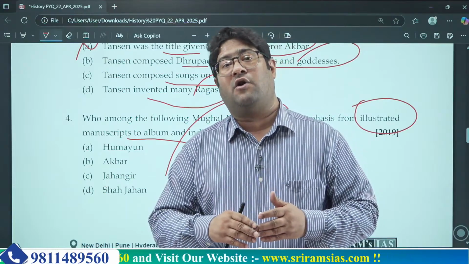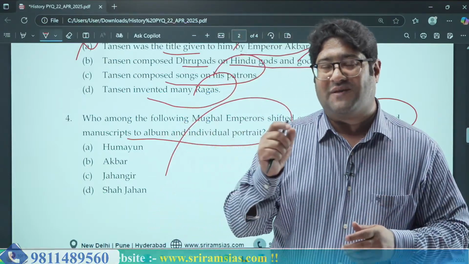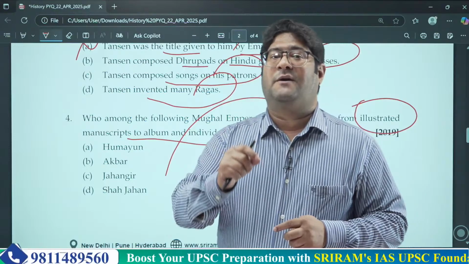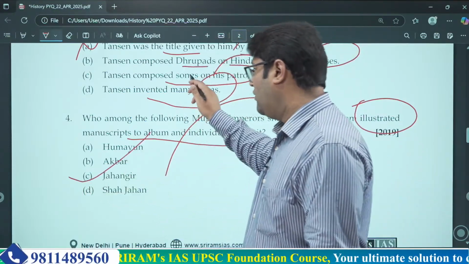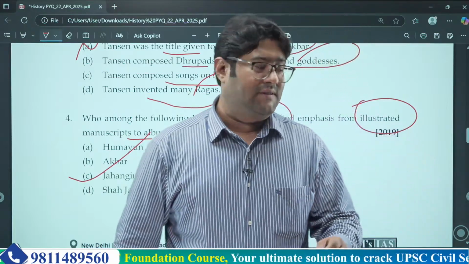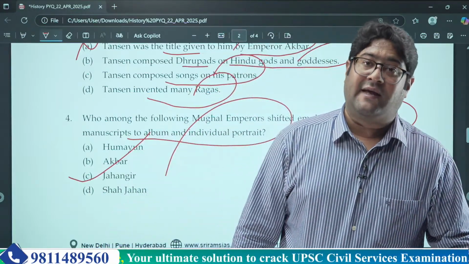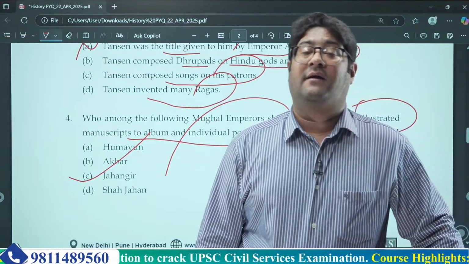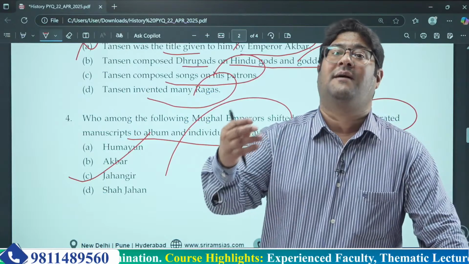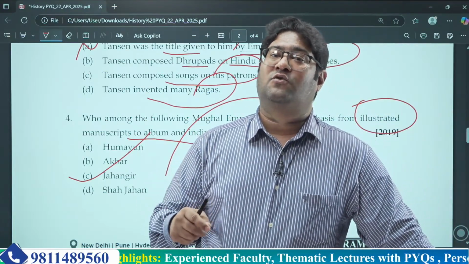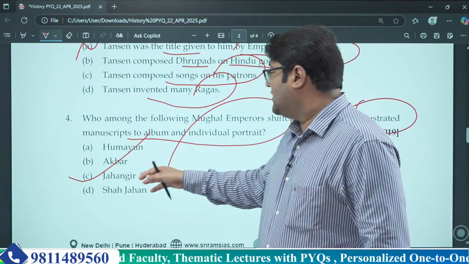They were not pertaining to a large incident, but to a specific incident. This turn of events started happening during Jahangir's rule. During Humayun and Akbar, of course, painting came into the picture in the Mughal Empire, but Jahangir was the one who made it more naturalistic. So the correct answer to this question is of course Jahangir.